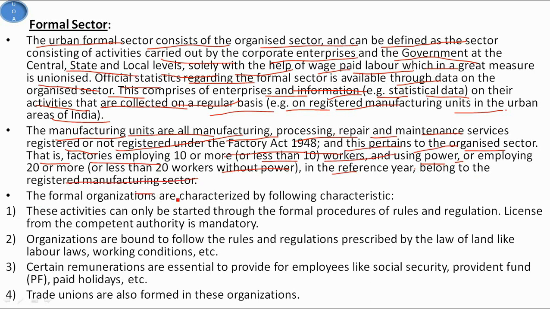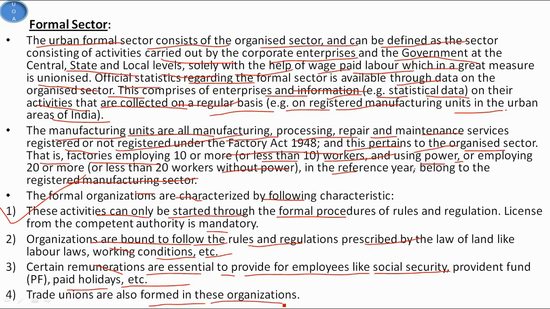The formal organizations are characterized by the following characteristics. The first characteristic is that these activities can only be started through the formal procedure of rules and regulations. A license from the competent authority is mandatory, and the organizations are bound to follow the rules and regulations prescribed by the law of the land, like labor laws, working conditions, etc. Certain remunerations are essential to provide for employees like social security, provident fund, that is PF, paid holidays, etc. Trade unions are also formed in these organizations, which give more security to the labor of the manufacturing unit.